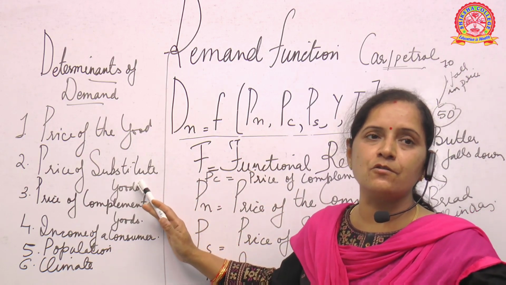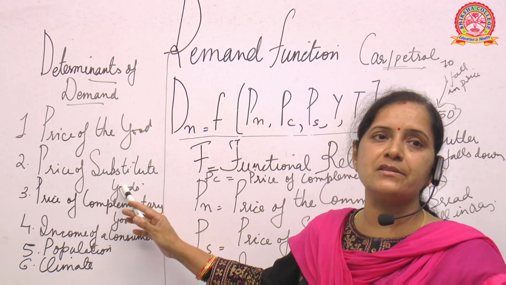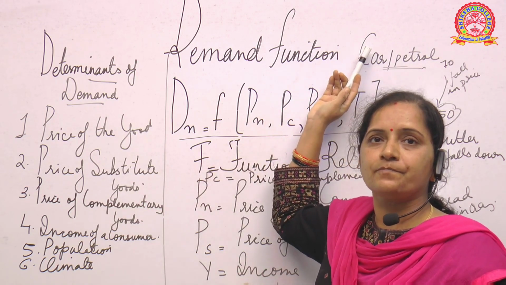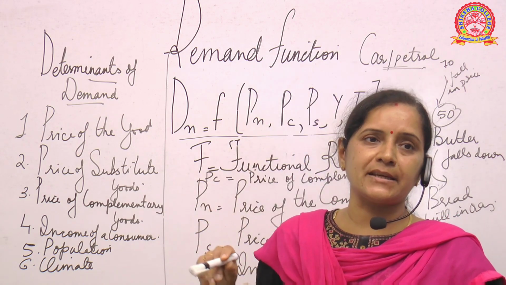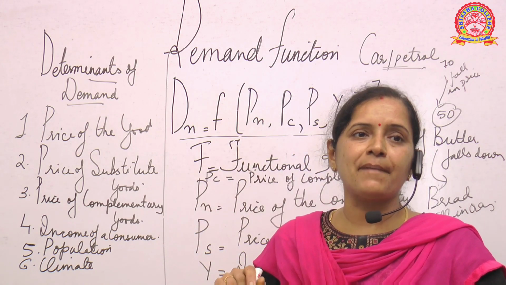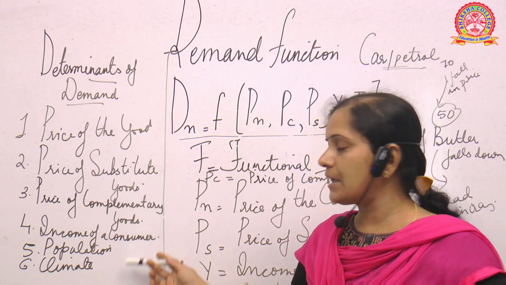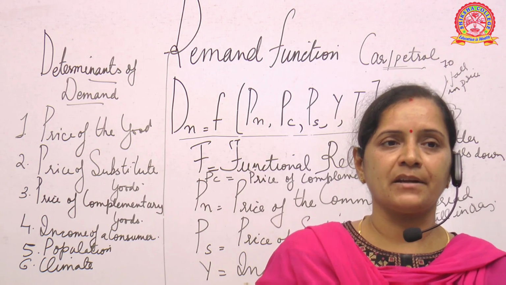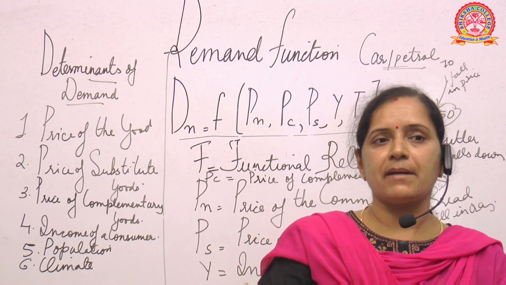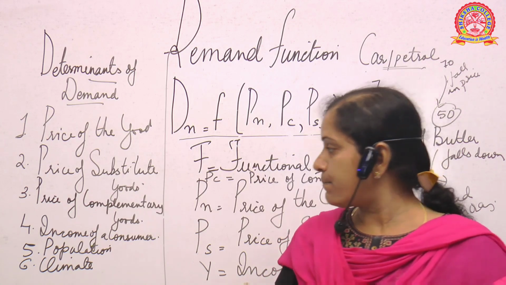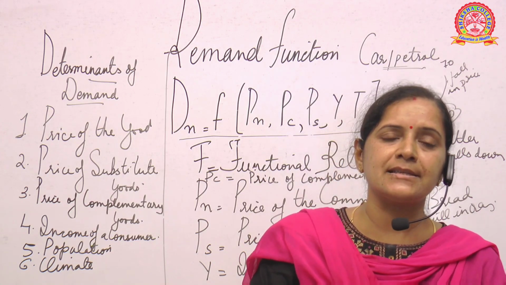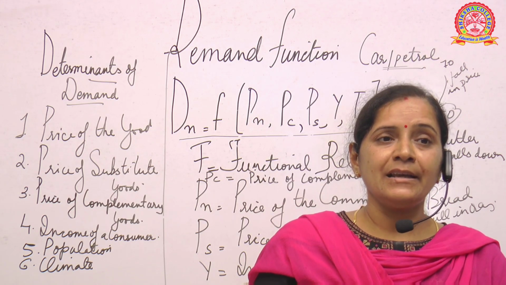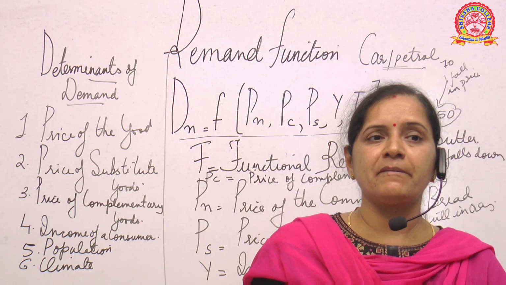If the price of a substitute good increases, then we prefer the other good which is now less in price. Price of complementary goods, I gave the example of car and petrol. Suppose petrol prices decrease all of a sudden, then people start buying cars more, so demand increases. Then income of a consumer is an individual factor: if the income is high, demand will be more, and if income is less, demand will be less. Then comes population. Population is a very important criterion because the size of the population determines whether the demand for a product or commodity will be very high or less.